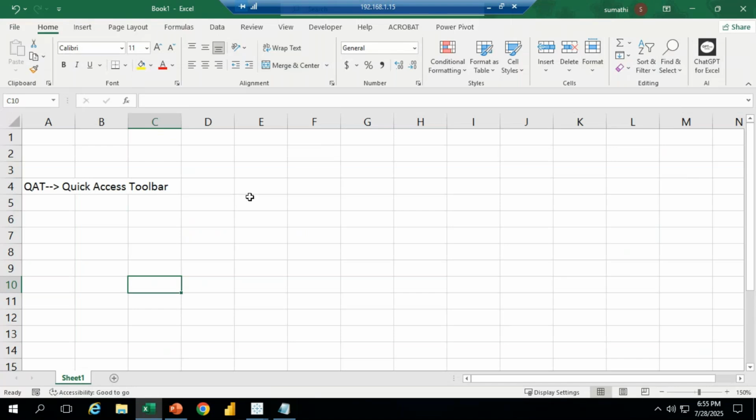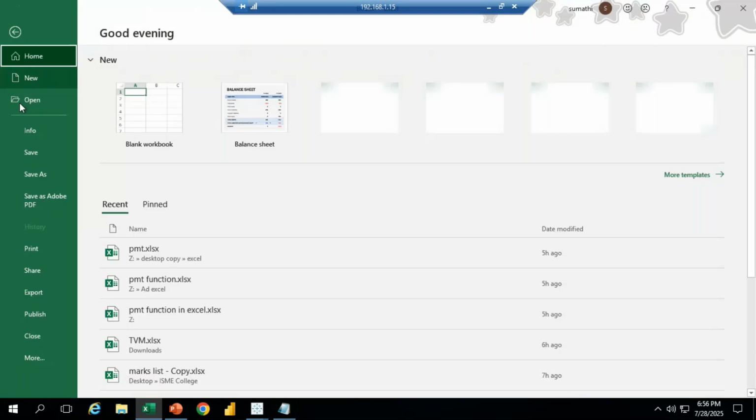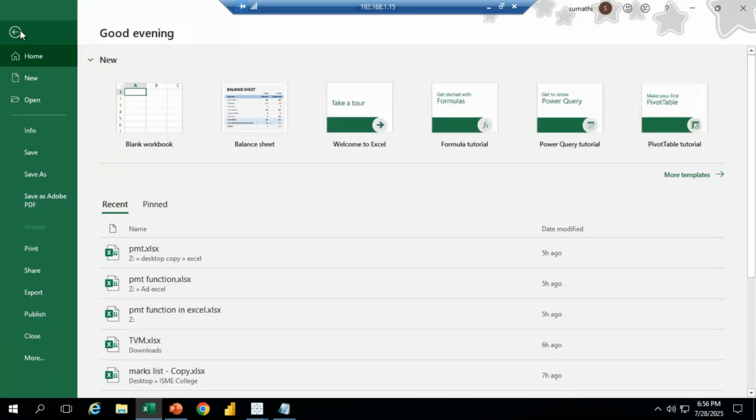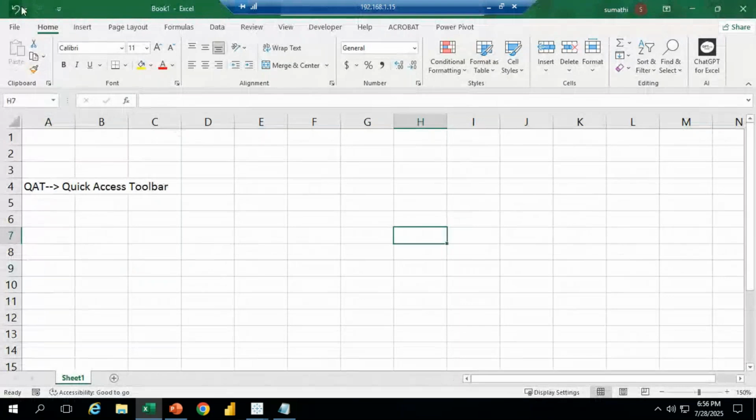Now, if I want to save this data, I have to use the keyboard Control S, or else in the File tab we use the Save option. Instead of that, you can save it in the quick access toolbar.